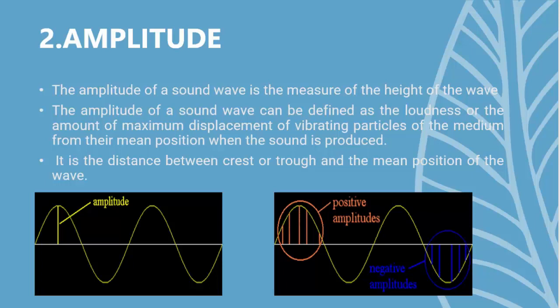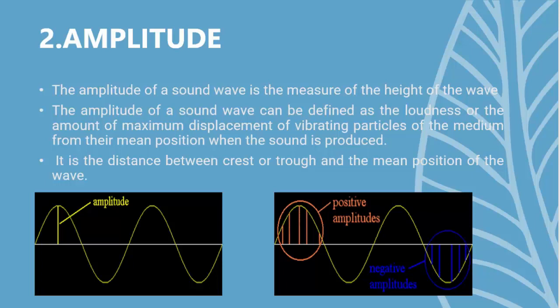The amount of maximum displacement of vibrating particles of the medium from their mean position when the sound is produced is called amplitude. So, amplitude is nothing but the highest noise or the loudness, or also it is defined as the maximum displacement.